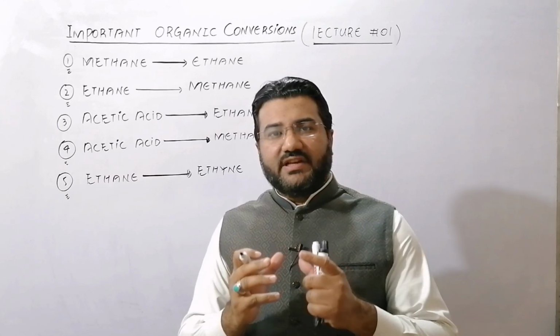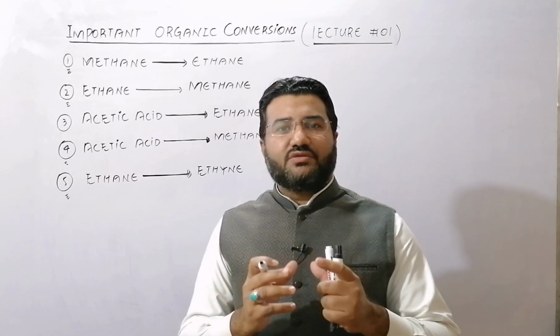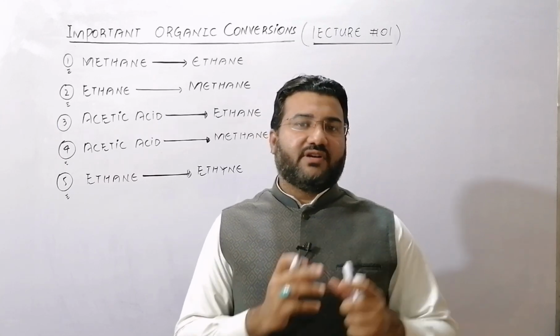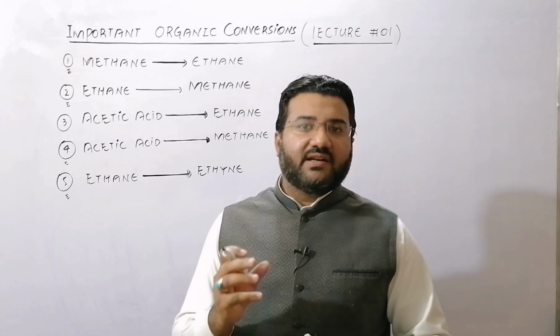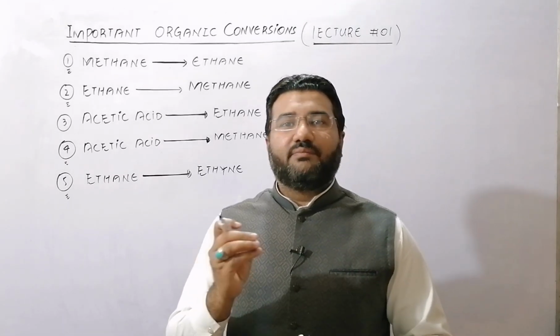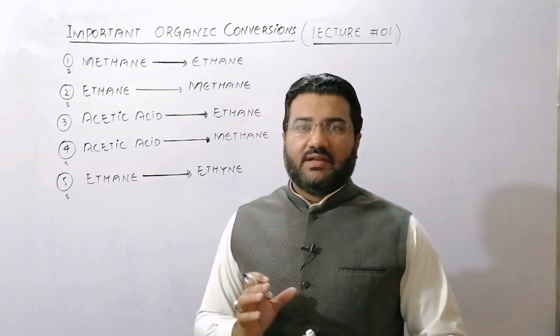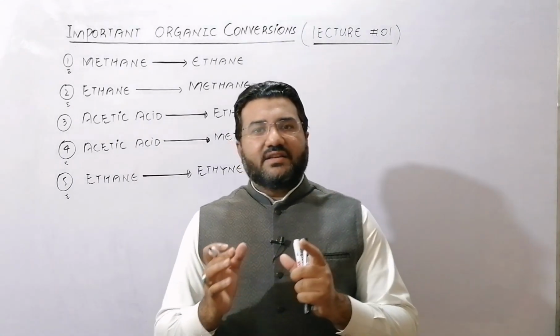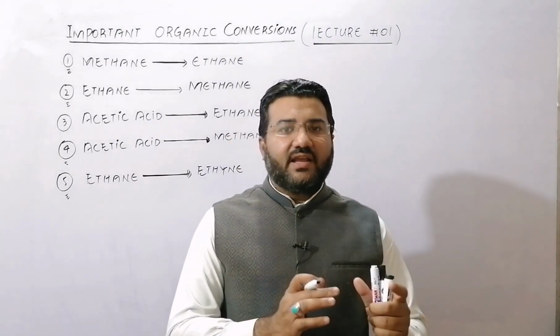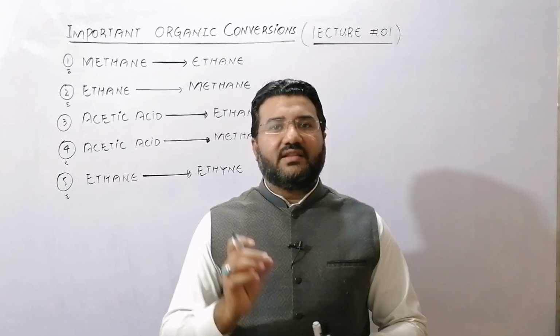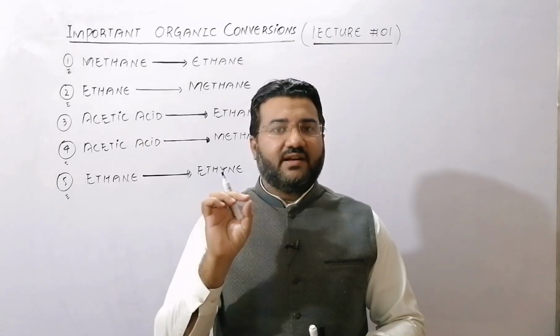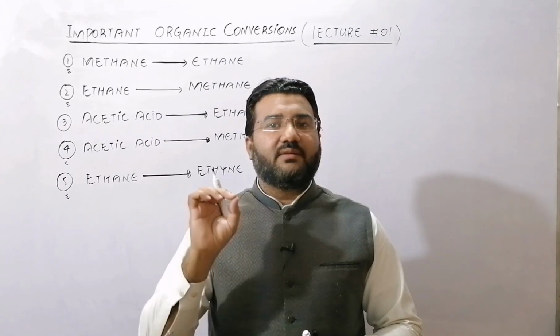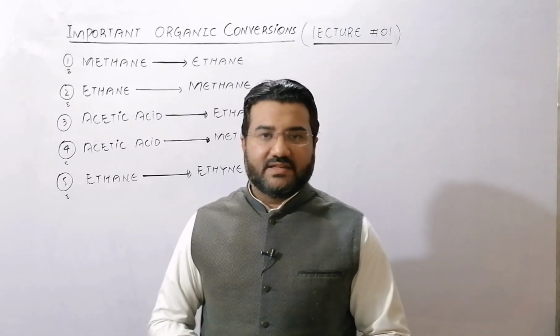Whenever some carboxylic acid is required to be changed to an alkane of the equal number of carbon atoms, then that carboxylic acid is completely reduced. So if a carboxylic acid is required to change to alkane having the same number of carbons, then keep in mind, this is a key, that you will carry out the complete reduction of that carboxylic acid.